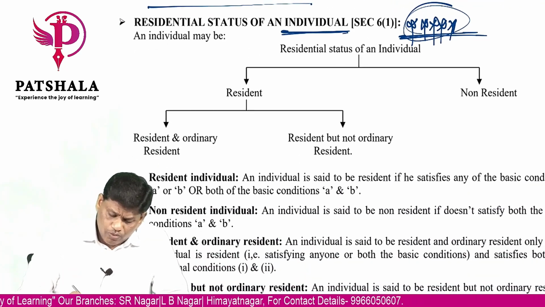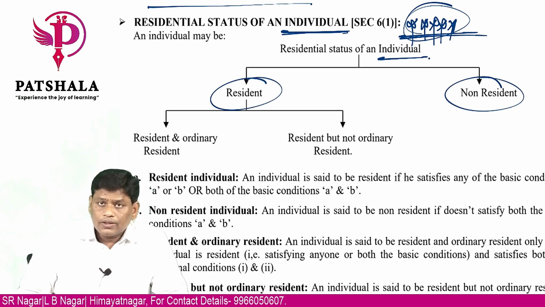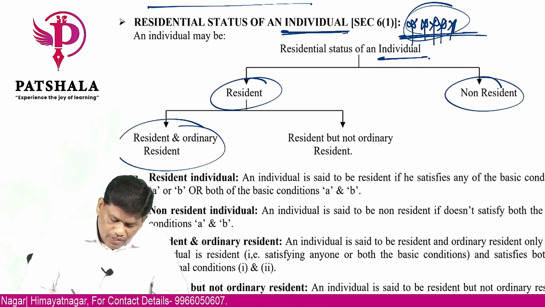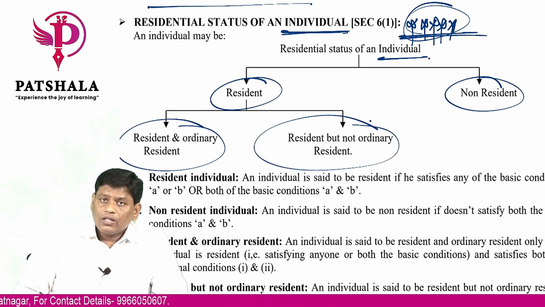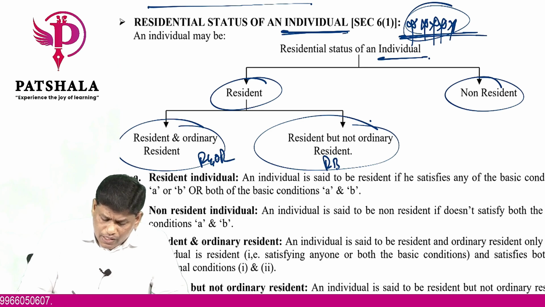Residential status of an individual. An individual can be either resident or he can be non-resident. Resident is further classified as resident and ordinary, resident but not ordinary. Let's use the short forms there: resident and ordinary resident, resident but not ordinary resident, and non-resident.